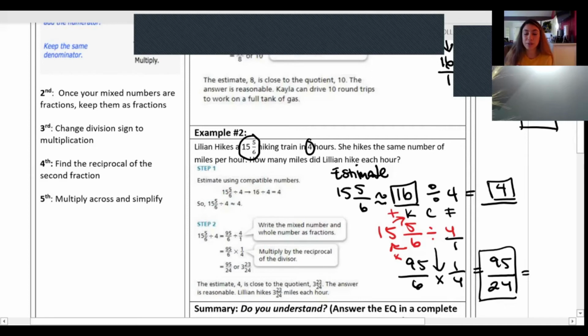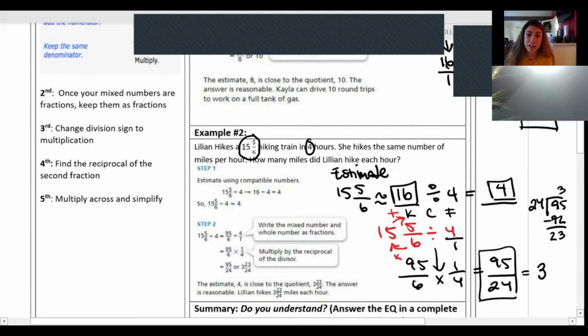So how many times does 24 go into 95? Well, we know that 20 times 3 is about 60, right? So let's do 24 times 3 to see if that gives us close to 95. We know that 24 can go into 95 3 times, which will give us 72.